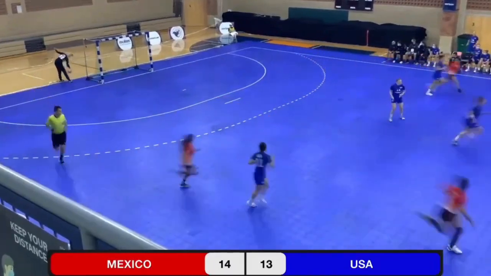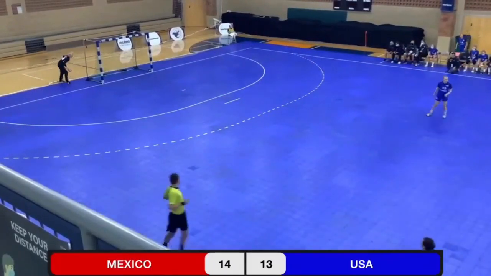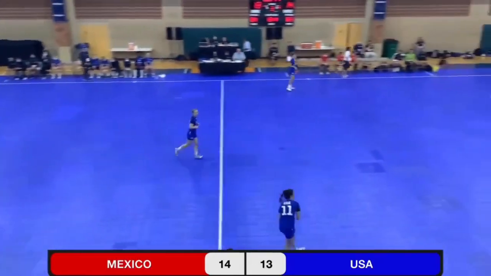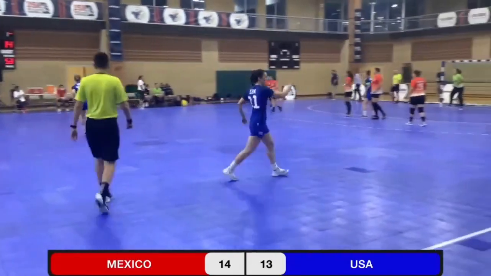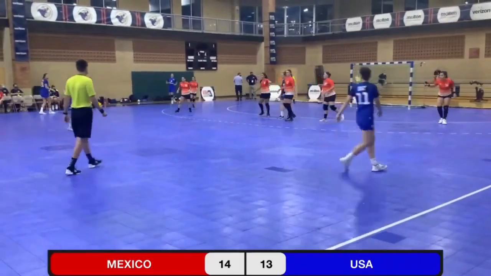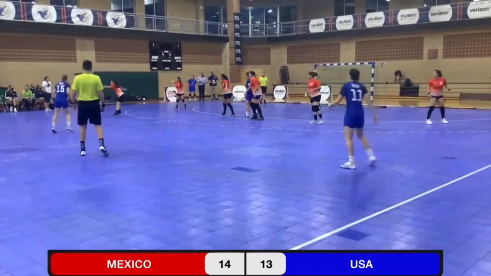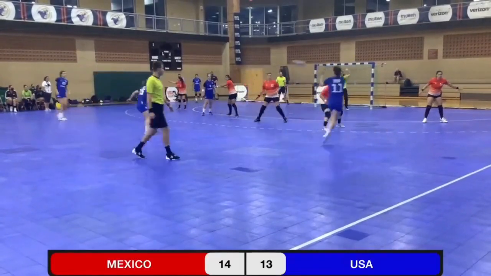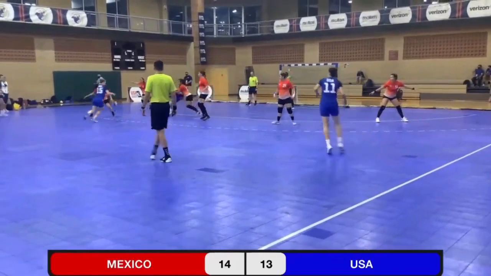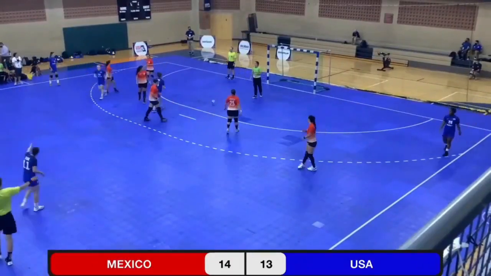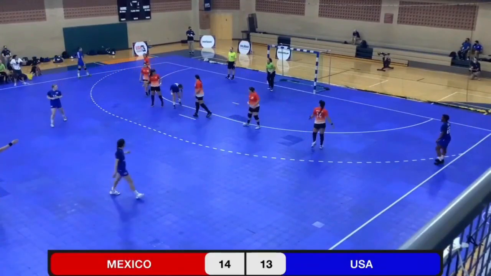Errant shot by Gallegos. And the U.S. can get the second half off to a great start if they can tie it up here. And Marita fouled on the shot. The U.S. will have a free throw at 9 meters.